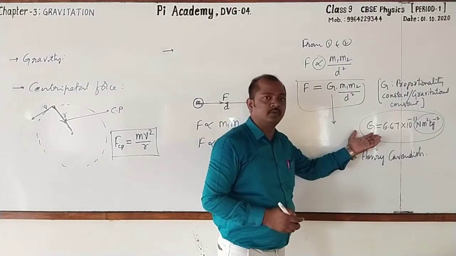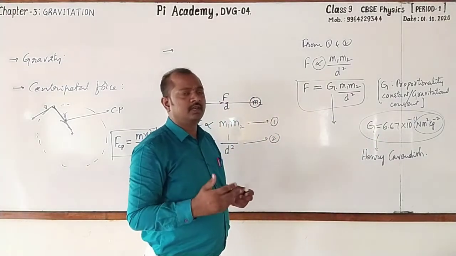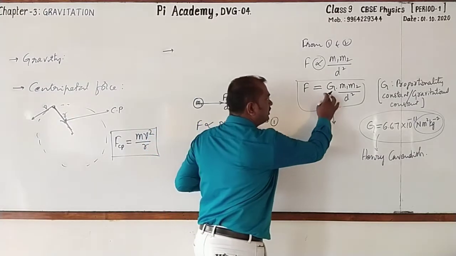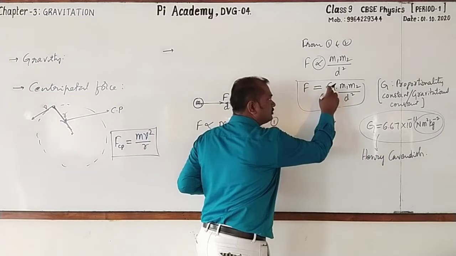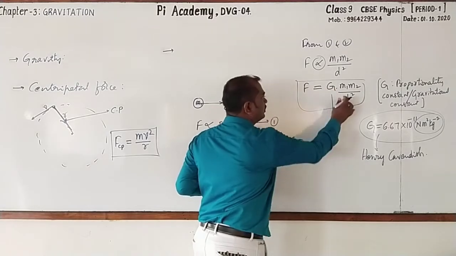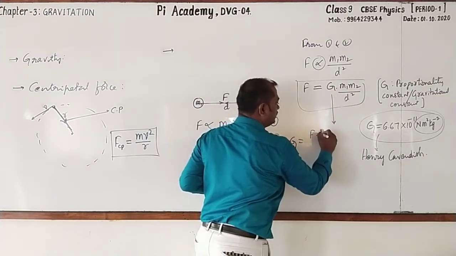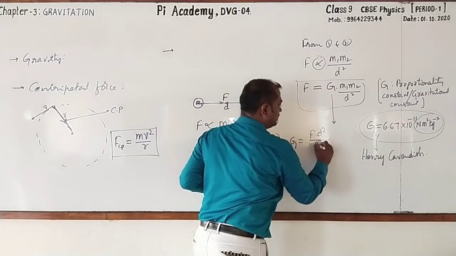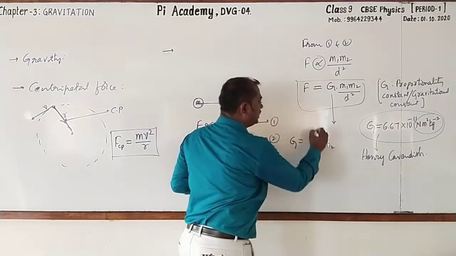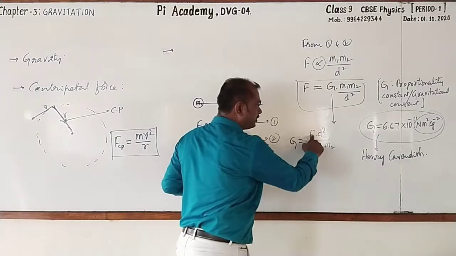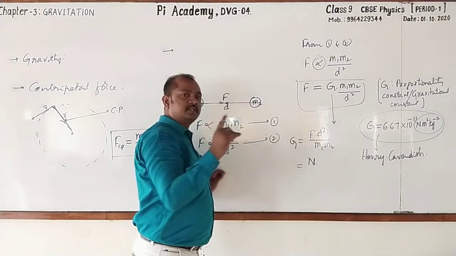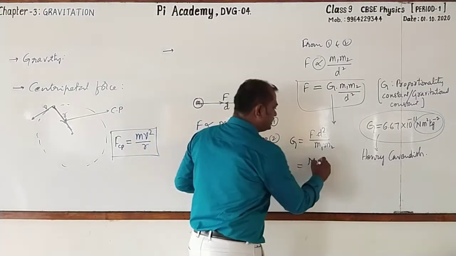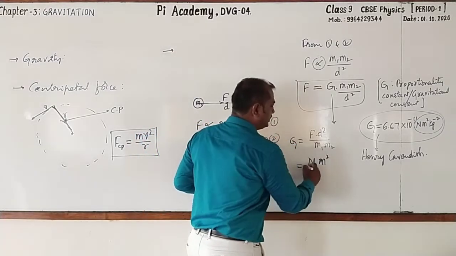Then you all may be thinking how we get the unit Newton meter square kg to the power minus 2 as the unit of gravitational constant. It is very simple. Look here, this is the formula used to find out gravitational force. From this you can solve G. G is equal to, cross multiply, F into d square by M1 M2. Then what is the SI unit of force? Force is Newton, and d is distance. The SI unit of distance is meter. Square is there, meter square.